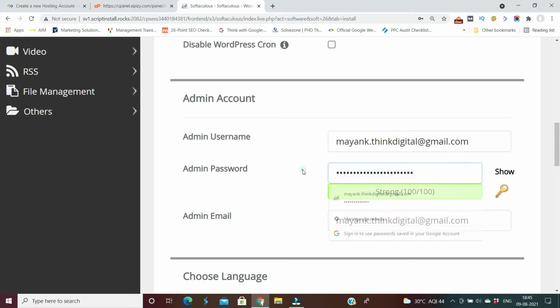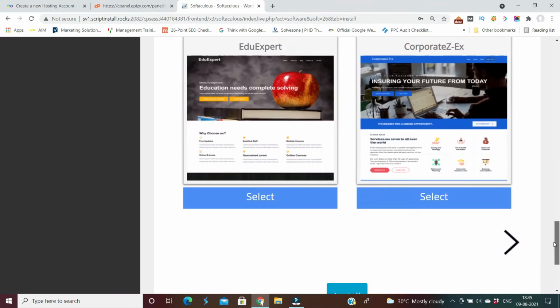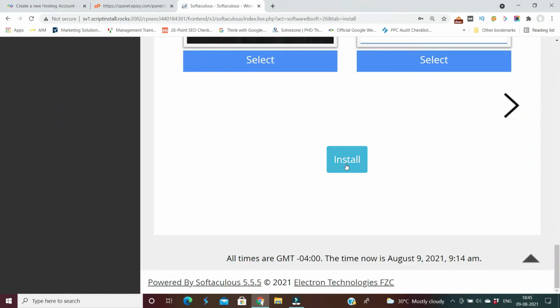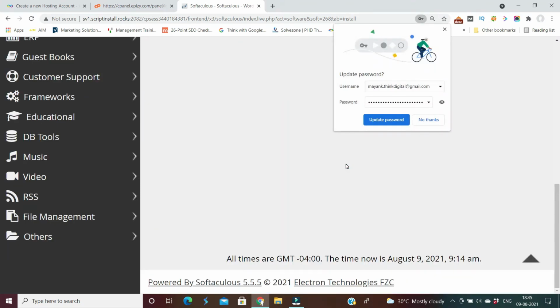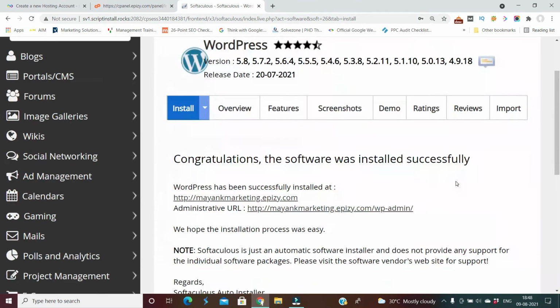So I have created a password, and here my email ID is also mentioned in admin email. In username and in admin email I have mentioned my personal email ID, and I have created a password. Now I will click on the install button, and WordPress will be installed on this website.